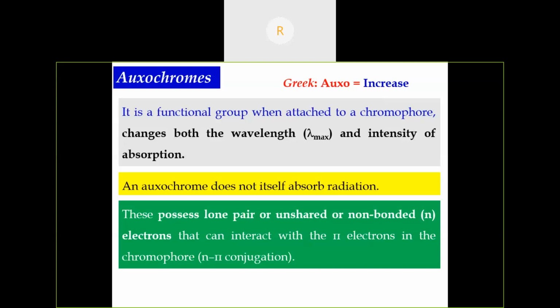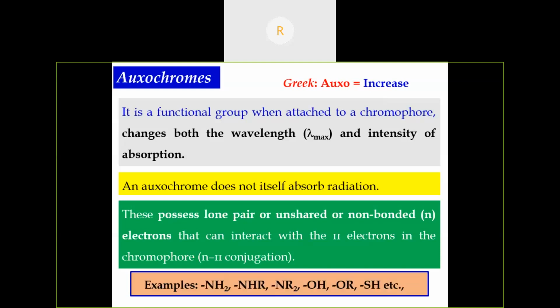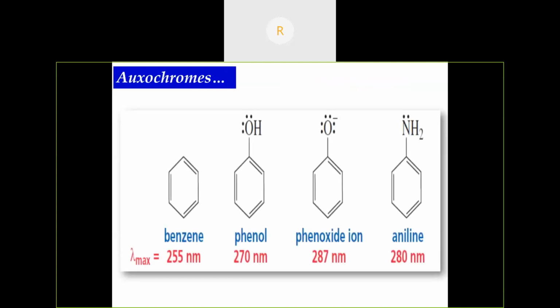Again, I'm repeating one point here: an auxochrome does not itself absorb any radiation. It will enhance only in the presence of a chromophore. I'm going to discuss this with examples. Examples of auxochromes are amine, NH2 groups, hydroxyl groups, alkoxy groups, thiol, etc. Here, the absorption maximum for benzene is 255 nanometers. When there is a hydroxy group, as in phenol, the OH will shift the absorption maximum from 255 nanometers to 270 nanometers.